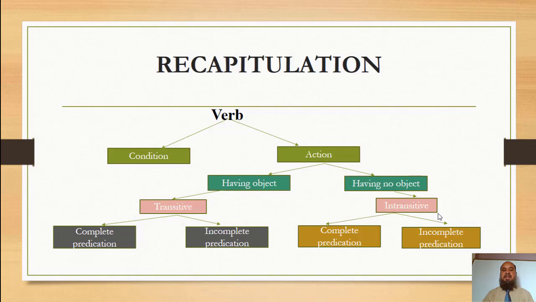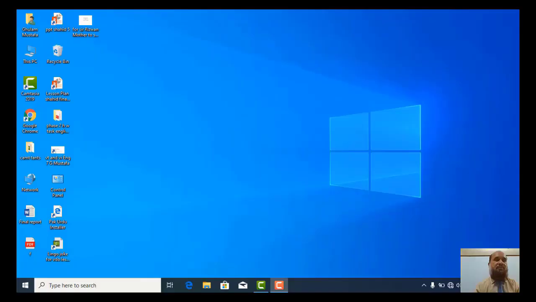Moreover, a transitive verb may have complete predication or incomplete predication. Today's learning is over. If an intransitive verb has subject complement, it has incomplete predication, and when an intransitive verb has no subject complement, it has complete predication.